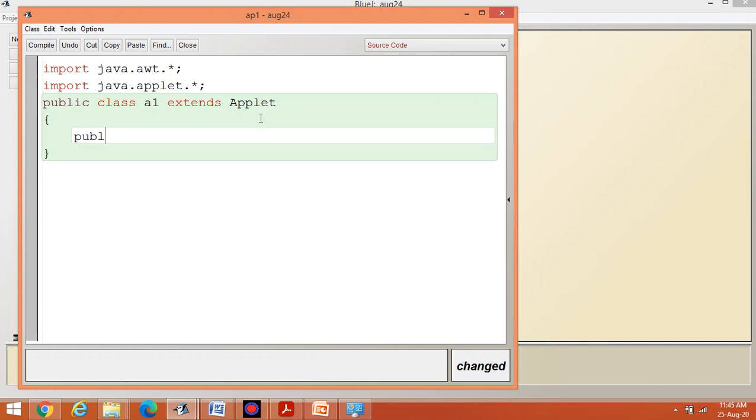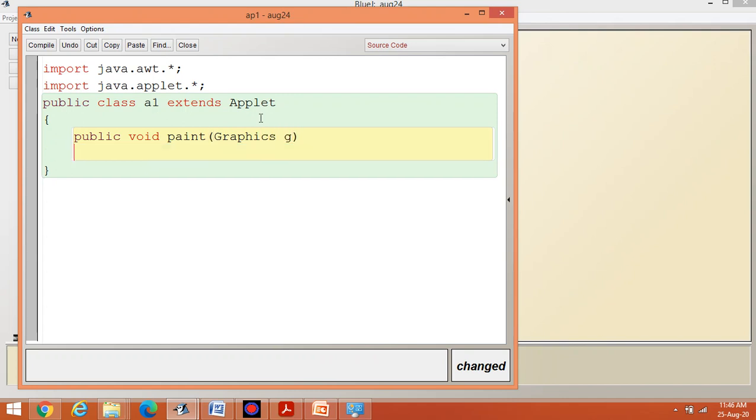Then, similar to your main function, there is one method inside your applet class, similar to public static void main(String[] args). Public void paint(Graphics g).